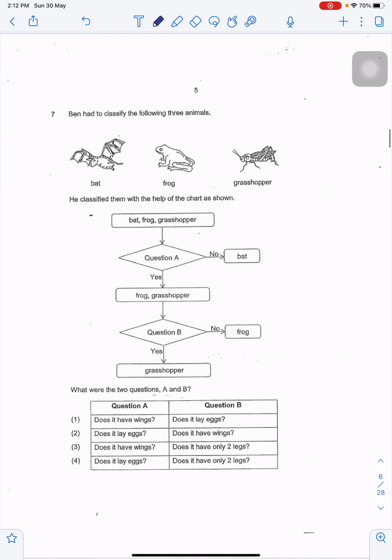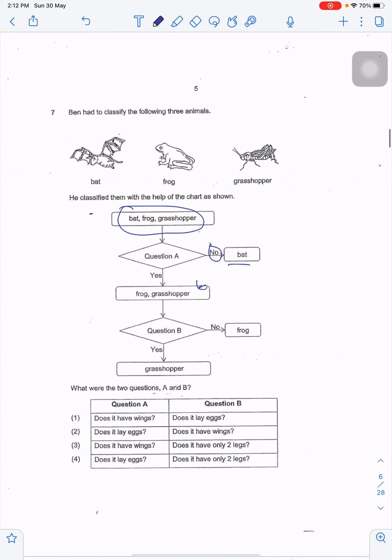Ben had to classify the following 3 animals. He classified them with the help of the chart as shown. So we need to differentiate all 3 animals. So question A would have to differentiate the bat from the frog and the grasshopper. So what does the bat not have that the frog and grasshopper have? Does the bat have wings? It does.